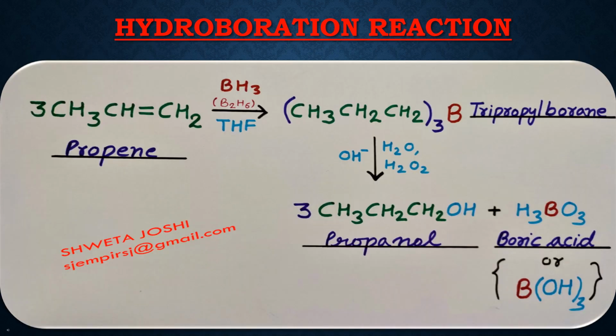Now if you want to write hydroboration reaction in simple form, you can simply take 3 moles of propene, react that with diborane B2H6 in the presence of THF. Only the BH3 unit will react forming tripropyl borane, which upon oxidation with hydrogen peroxide, water and in the alkaline medium will provide you the product, that is 3 moles of propanol and boric acid H3BO3.